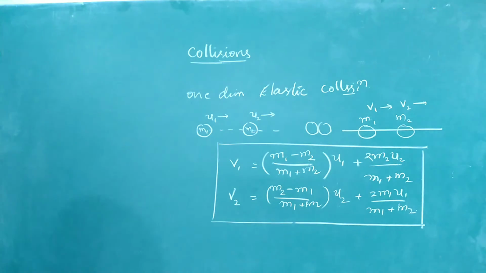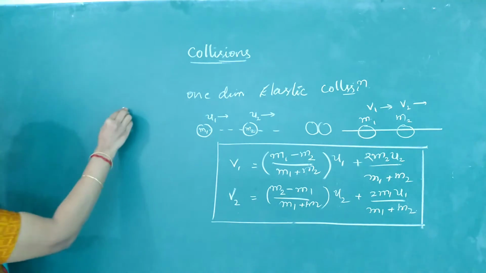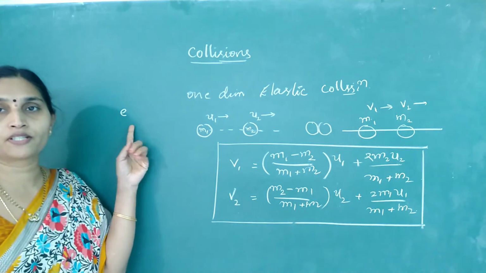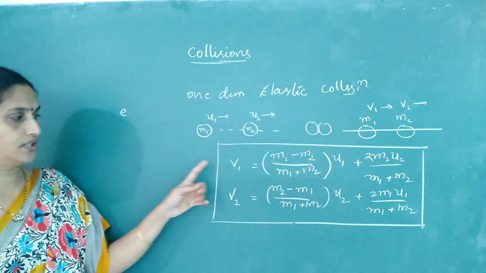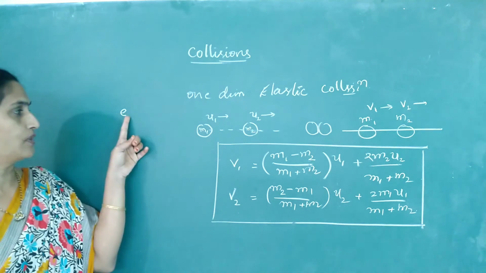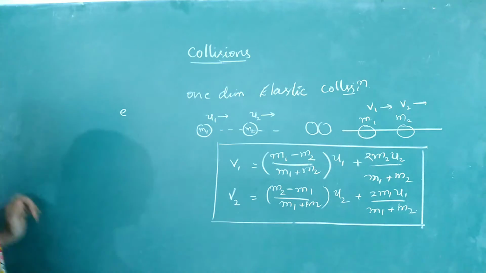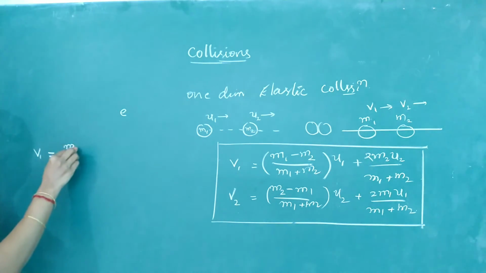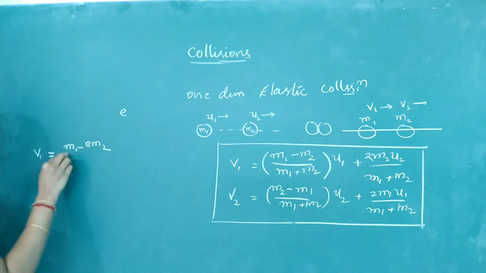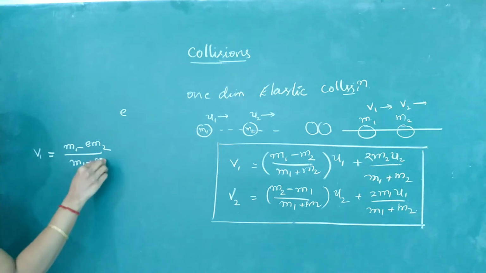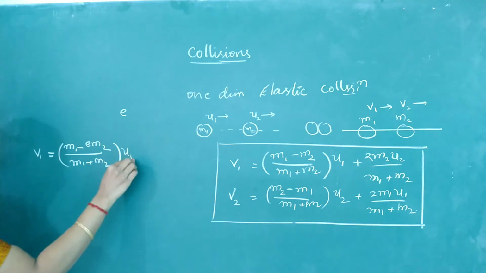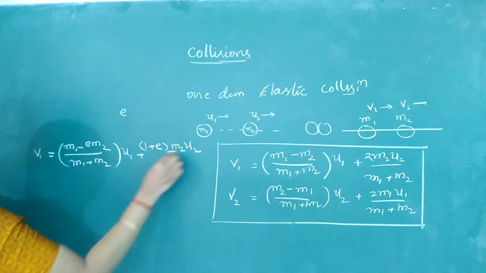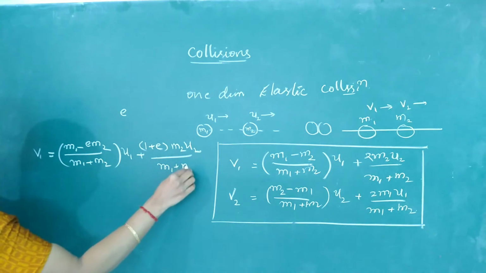Suppose it is an inelastic one-dimensional collision. I'll modify these relations so that you get the equations in terms of the coefficient of restitution. So if you can remember this relation in terms of coefficient of restitution, for any type of collision you can find V1 and V2 provided you know the value of E. So I'll give you the general formula. For inelastic, V1 is equal to M1 minus E M2 by M1 plus M2 into U1 plus 1 plus E into M2 U2 by M1 plus M2.